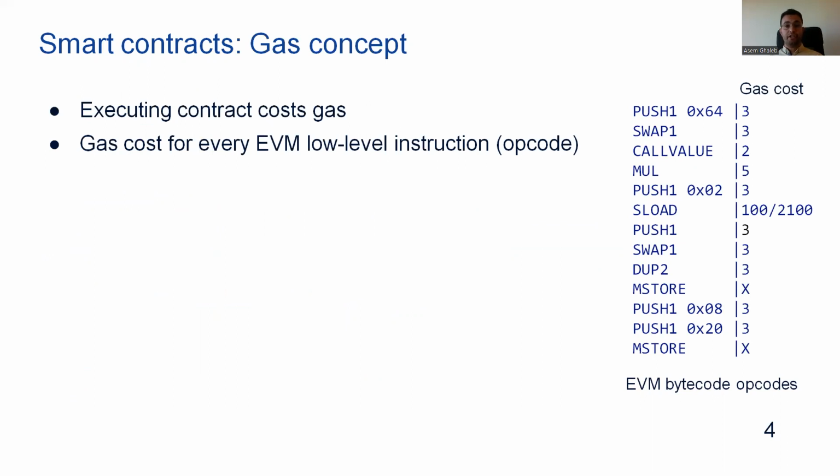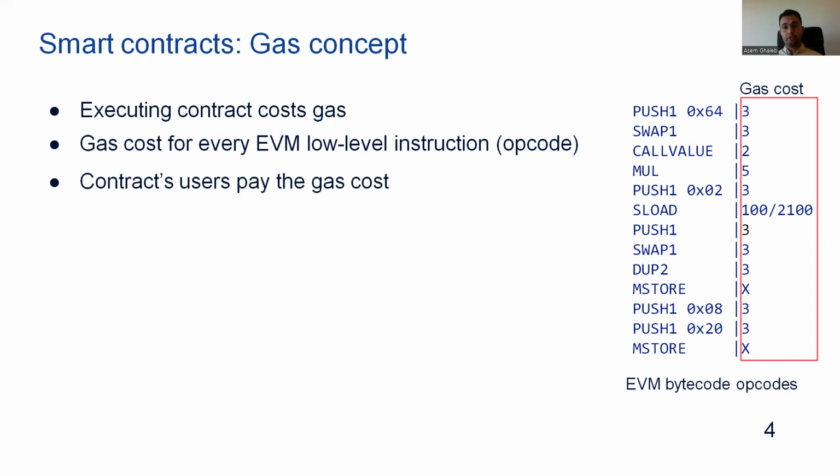And unlike traditional programs, the execution of smart contracts costs gas. We can think of the gas cost here as energy consumption. There is a gas cost for every low-level instruction in the bytecode, and this gas cost is paid by the caller of the contract.